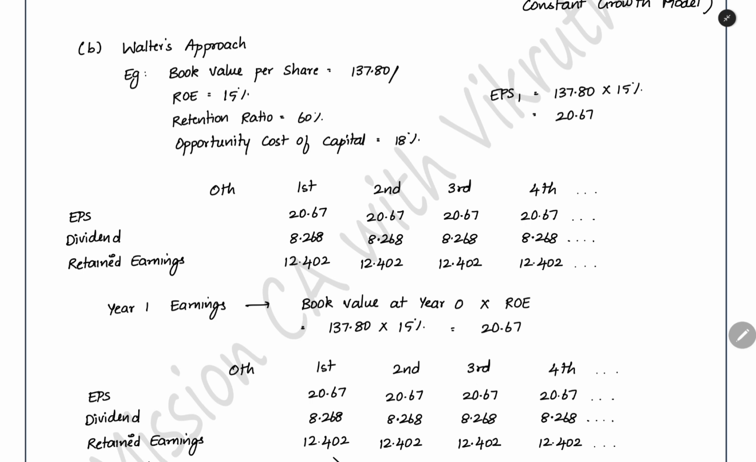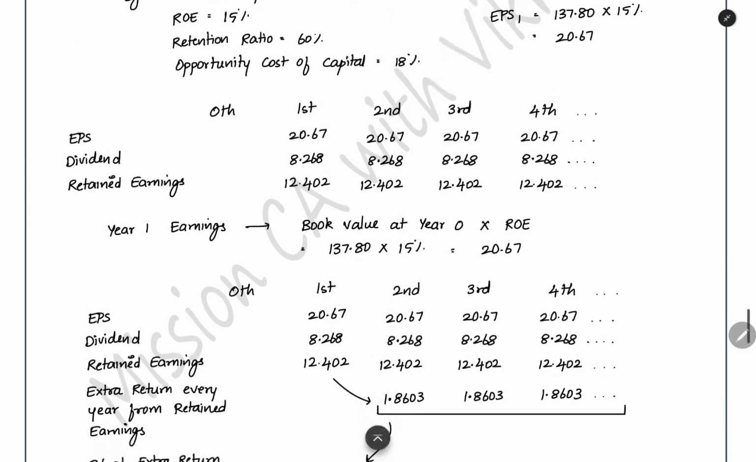This book value per share that we are having currently. You are investing this amount, you are using this amount and doing the business and getting this much return. This return you will get at the end of first year. So when you multiply these two, 137.8 multiplied by 15%, you will get the EPS at the end of first year. That is 20.67. So at first year end, you are getting 20.67 EPS.